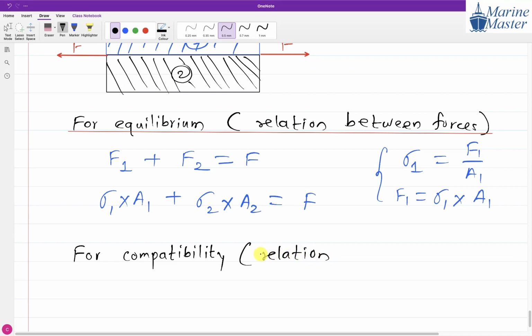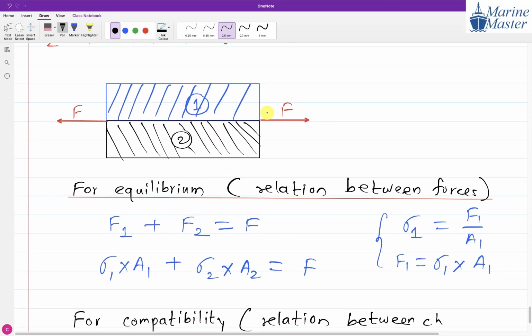So don't worry. For compatibility, not equilibrium, it means the relation between change in length. Compatibility means compatible. Two friends are compatible to each other. Husband and wife, when there will be no divorce, they are compatible to each other. That is what is meant by compatibility. Whatever the extension of part 1, the same will be the extension of part 2. Whatever the compression of part 1, the same will be the compression of part 2. That is meant by they being compatible to each other.